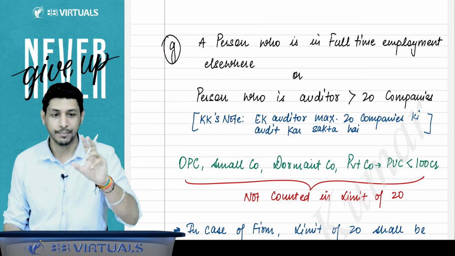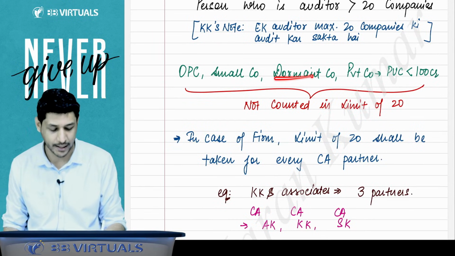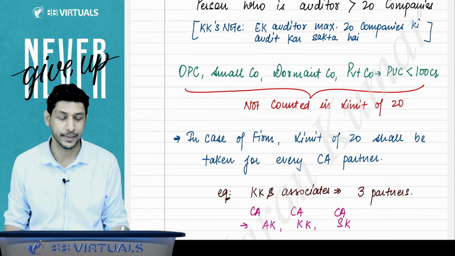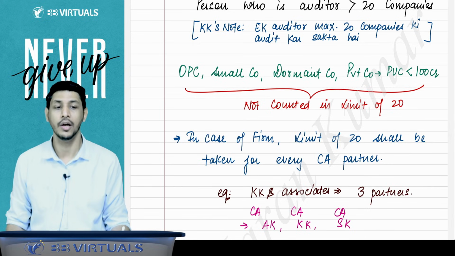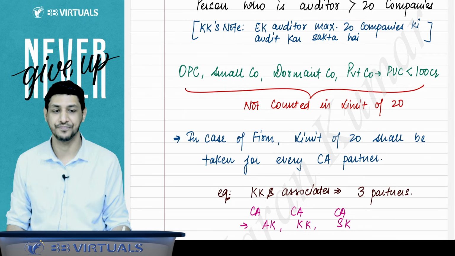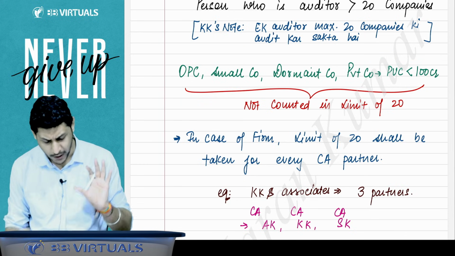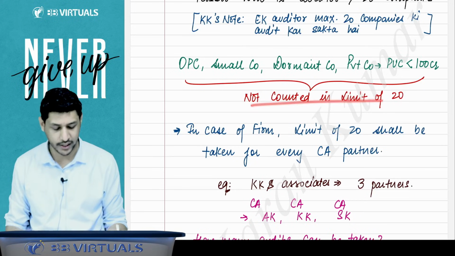But in these 20 companies, you have to exclude 4 types: OPC, small company, dormant company, and the private company whose paid up capital is less than 100 crore. These 4 are to be excluded, so they will not be counted in the limit of 20.